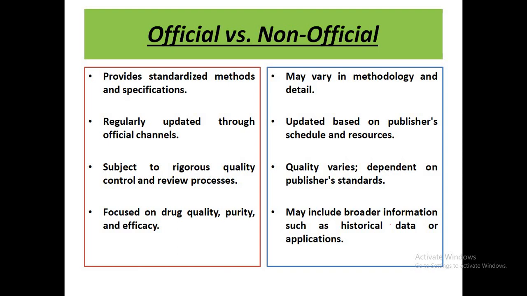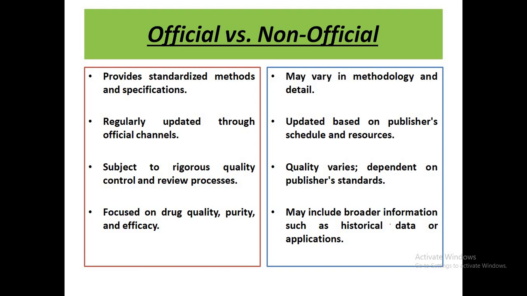For example, in the Indian context, the Indian Pharmacopoeia is a reference book for most pharmaceutical manufacturers, because many of the drugs manufactured as per IP have to comply with the standards given in the Indian Pharmacopoeia. While in case of the non-official pharmacopoeia, the quality varies and is dependent on the publisher's standards.